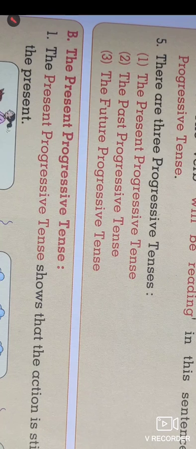So here we understand the three types of progressive tenses: first the present progressive tense, second the past progressive tense, third the future progressive tense. Basically the word progressive is replaced by the word continuous. Sometimes we write these tenses as the present continuous tense, the past continuous tense and the future continuous tense.